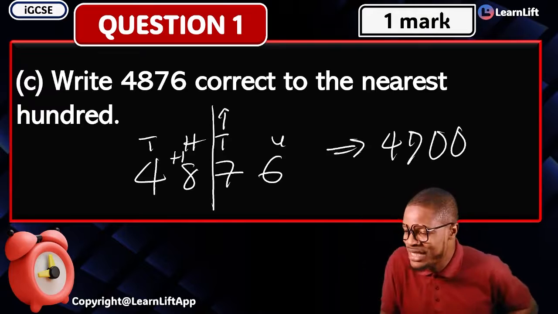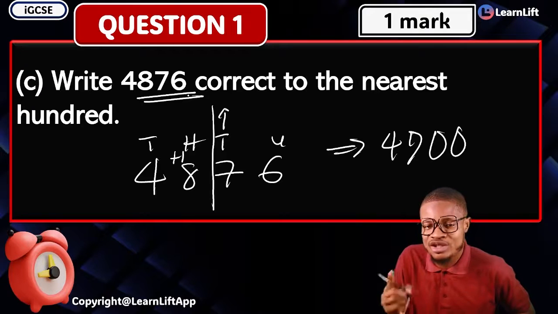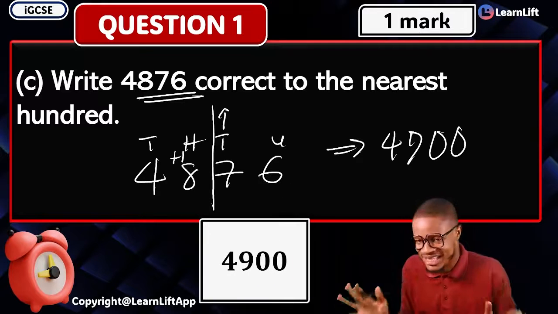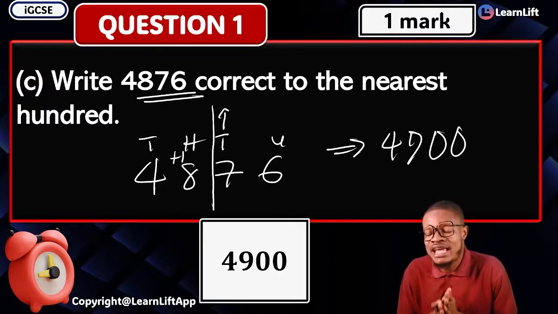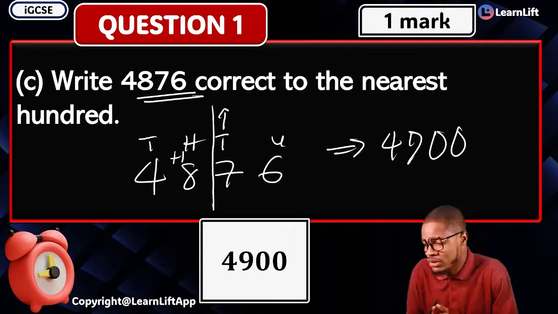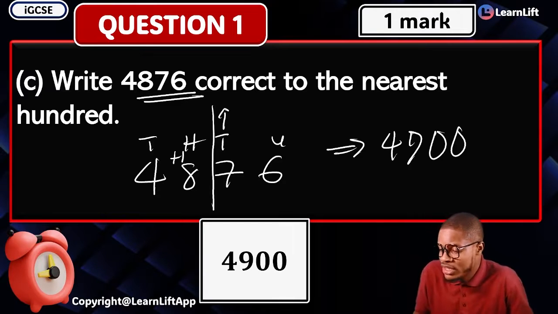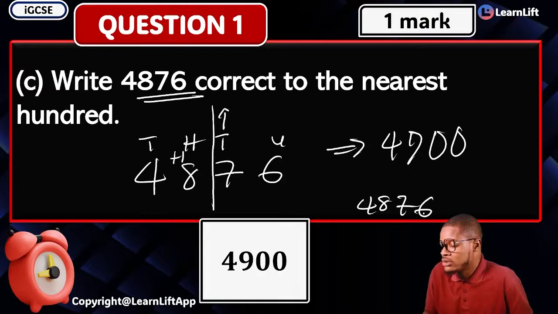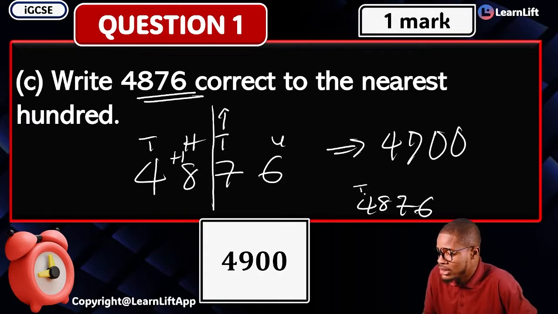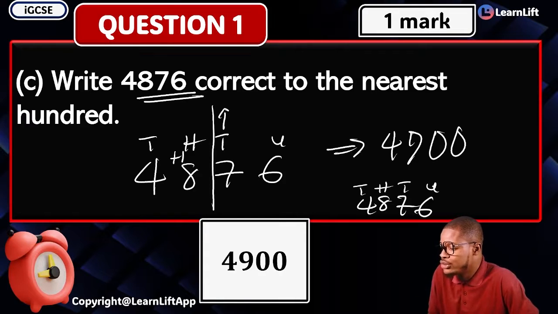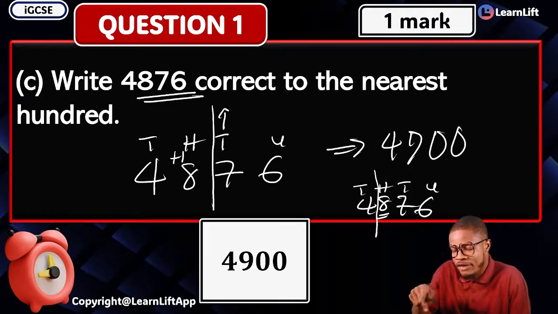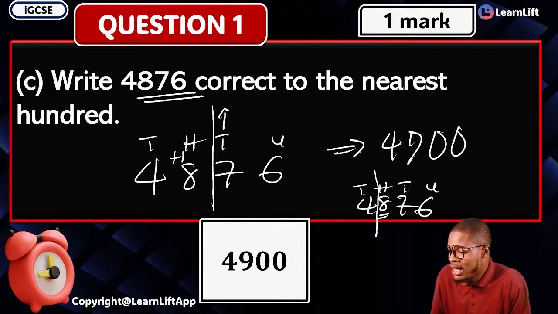So rounding this to the nearest 100, what is it going to give you? 4900 is the answer. Are you with me? So if they ask you to round it to the nearest 1000, what would have been the answer? If it is to the nearest 1000, that means we're going to work with your 4876 to the nearest 1000. Your thousands, hundreds, tens, and units. Of course, you're going to work with the 8 here, and if you're working on the 8, that means you're going to round it up. And that's going to give you your